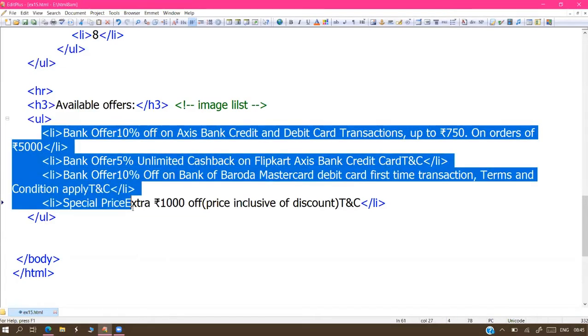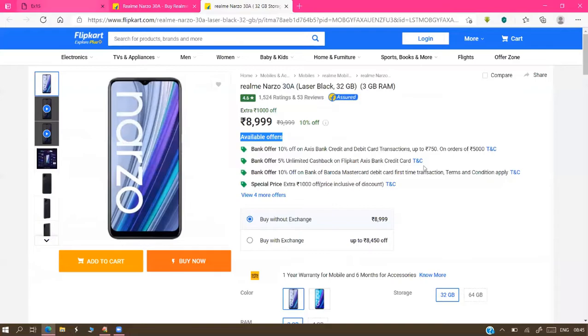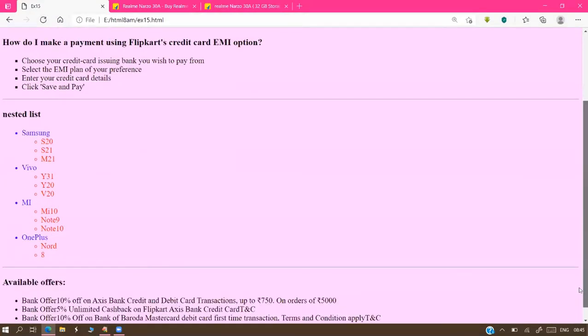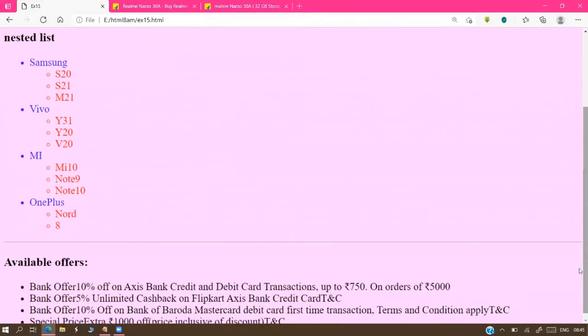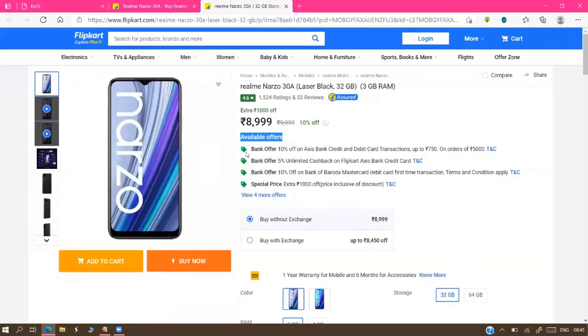So 4 points we are displaying here. Generally, these points also will come with the basic dot symbol. But I'm not interested in the dot, sir. I need a special image like this, sir. Yes, sir. Which image are you interested in? Download that image, this or any other, your choice. Or you can draw your own image.